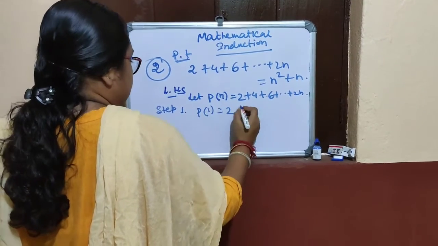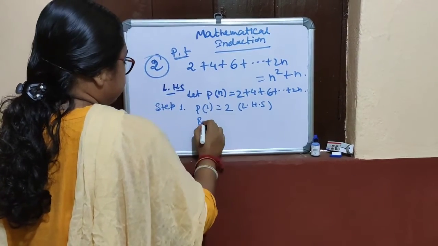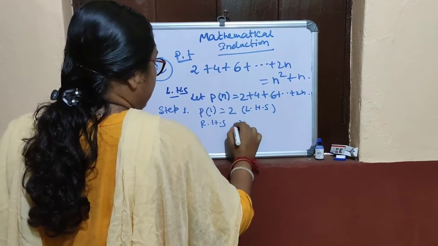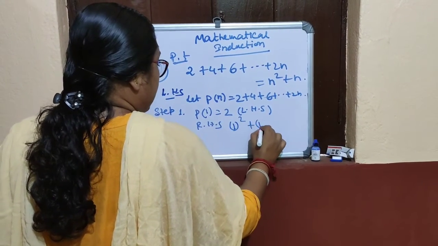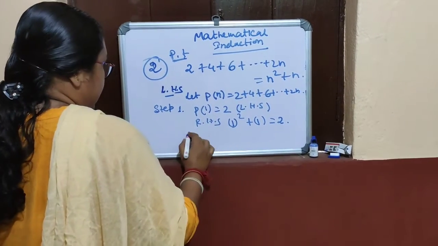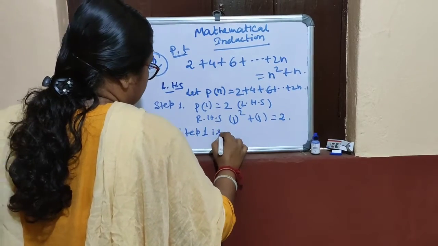This is LHS. And what is RHS? 1 square plus 1, which is equal to 2. Now for P1, the first step is 2. Step 1 is true.